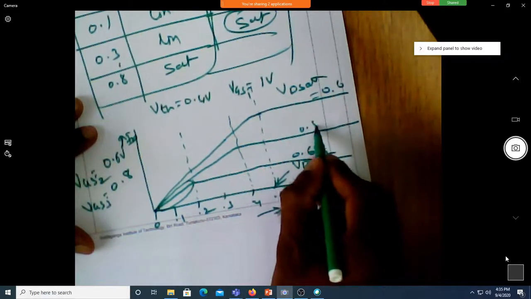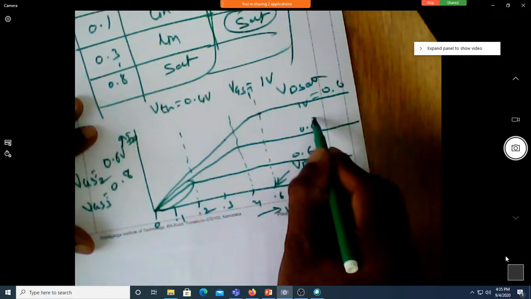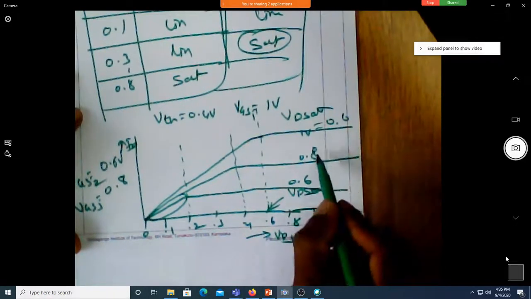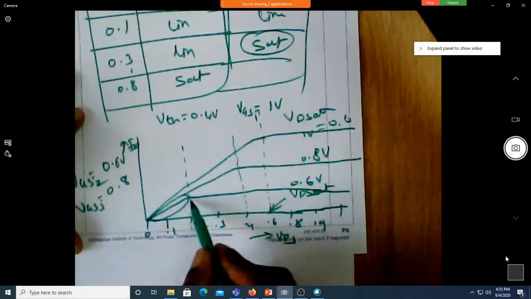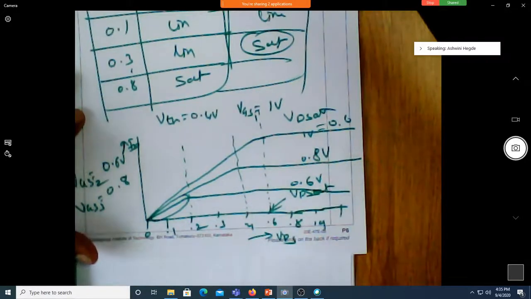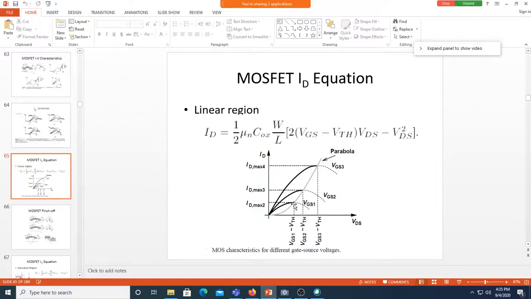0.6, this is for 0.8, this is for 1. I am just writing the VGS values. So this is how the different graphs will look. So that's how it is happening here. Of course, they haven't reached the saturation graph because they are still in the linear characteristics. Can you make out this now?